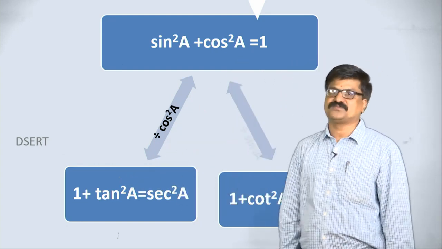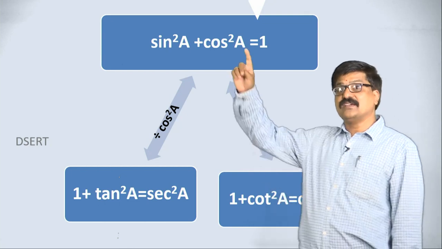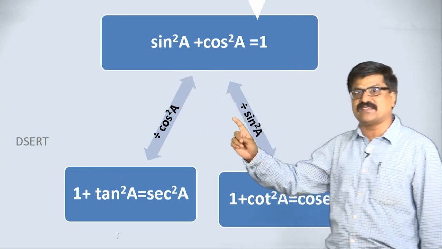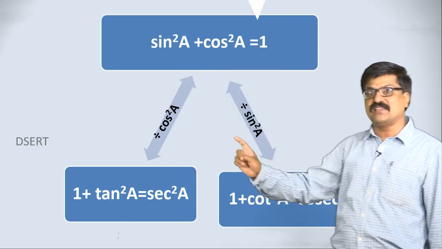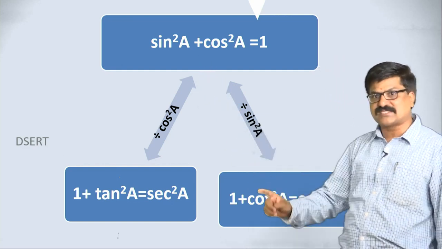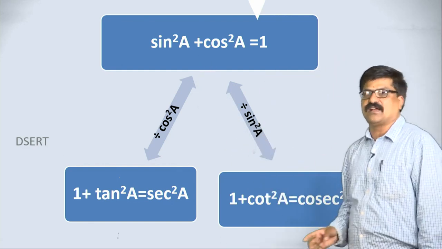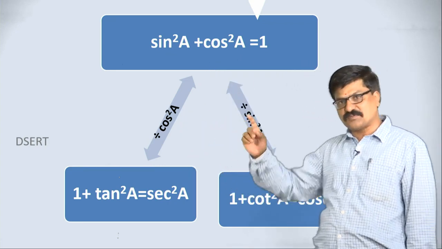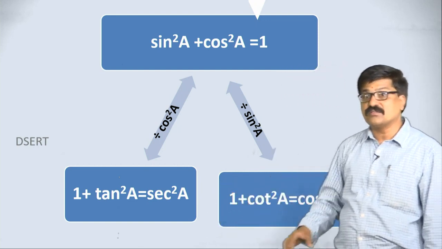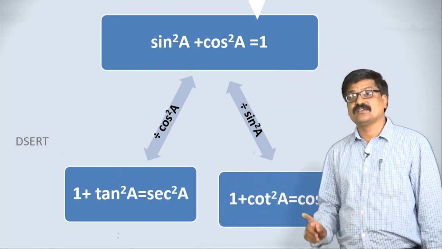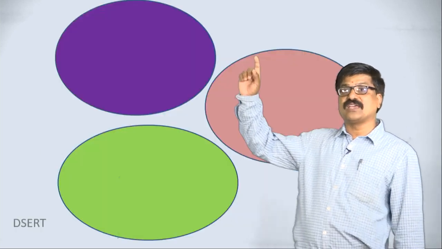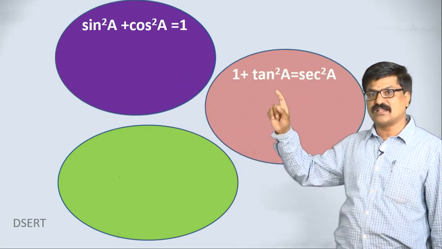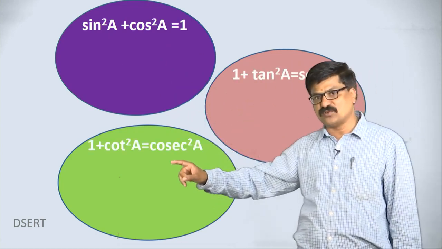That is secant squared. Similarly, divide each term of this fundamental identity by sin squared. That is, sin squared by sin squared is 1, cos squared by sin squared is cot squared, with a plus sign between them, and 1 by sin squared is cosec squared. See, if you know this procedure, we are getting 2 more identities. The next one, we can write the first fundamental identity as this, the second one we know how we are getting, and the third one, how we are getting this.